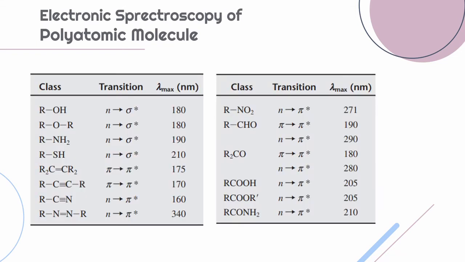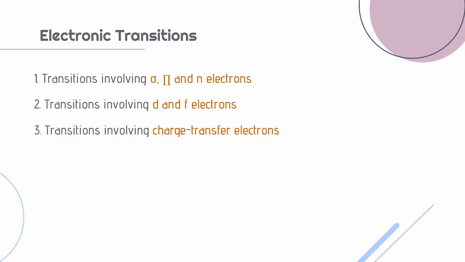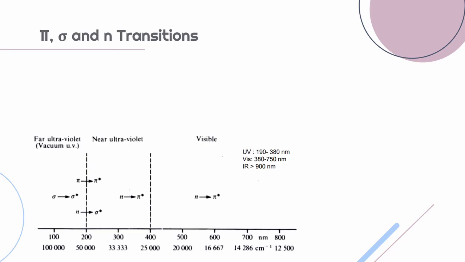All these are examples of chromophores, and we have a lambda max which corresponds to the least energy of absorption by the chromophore. And we have the transition. What does this transition indicate? These are electronic transitions, and these transitions may involve sigma, pi or n electrons, where n is the non-bonding electrons, or d and f electrons, or charge transfer electrons. Let's discuss the pi, sigma, and n electron transition, where n is the non-bonding electrons in a molecule.